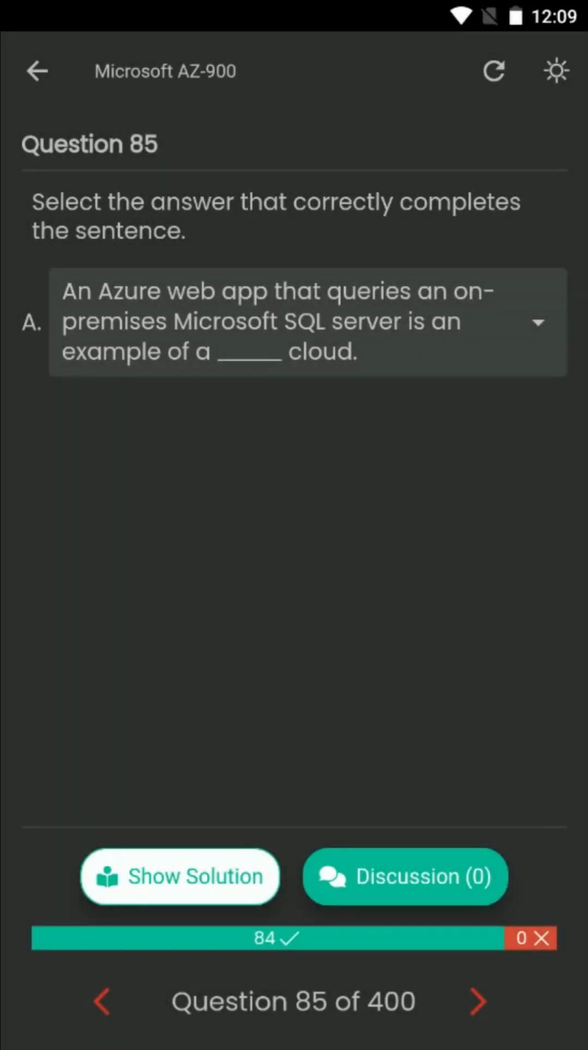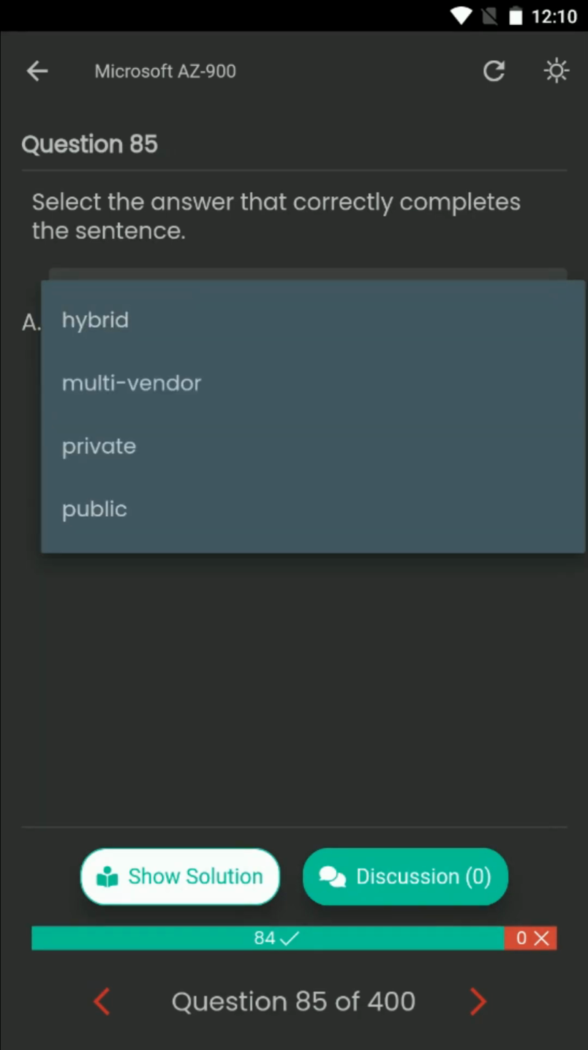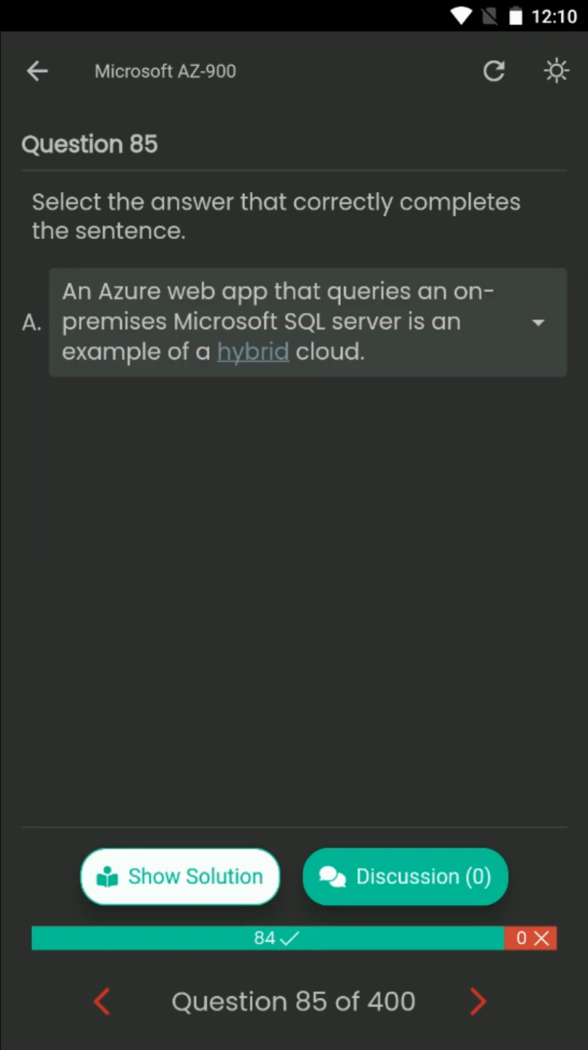Question number 85. Select the answer that correctly completes the sentence. An Azure web app that queries an on-premises Microsoft SQL server is an example of a dash cloud. Your options are hybrid, multi-vendor, private, or public. The correct answer is hybrid.